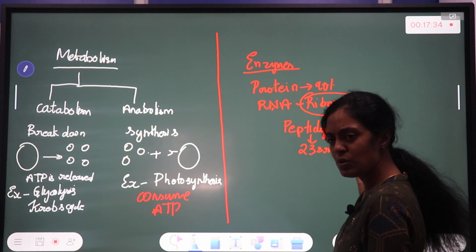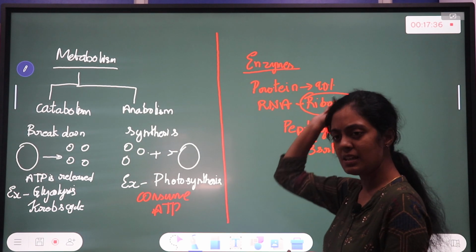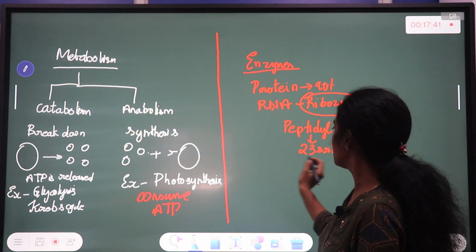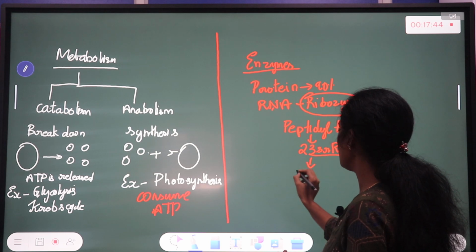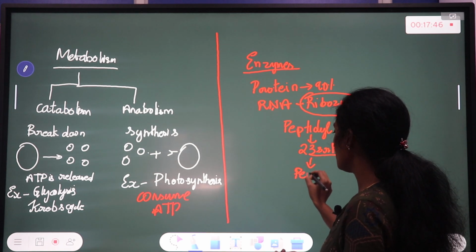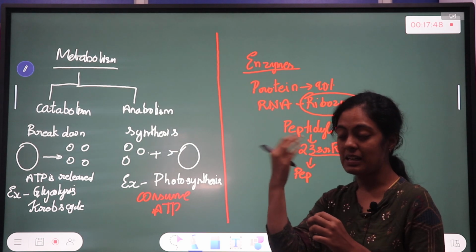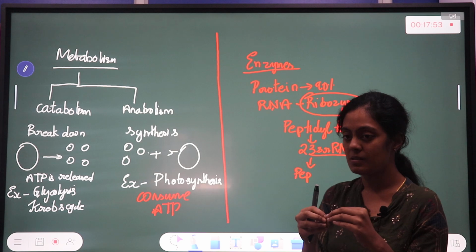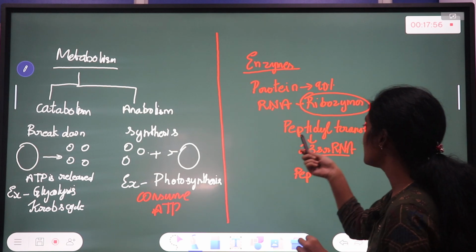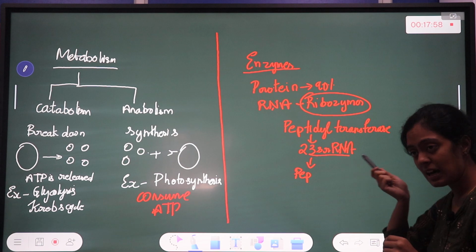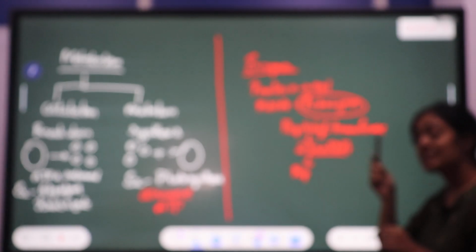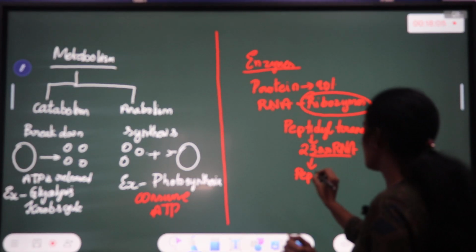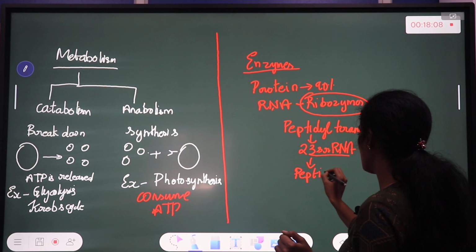What is rRNA? Ribosomal RNA. Where is ribosomal RNA present? In the ribosome. Peptidyl transferase means this RNA is going to help in peptide bond formation during translation. If you can recollect, in translation you will have peptide bond formation between two amino acids, and that peptide bond formation is catalyzed by this 23S rRNA. So this is an example of RNA which is involved in catalysis.